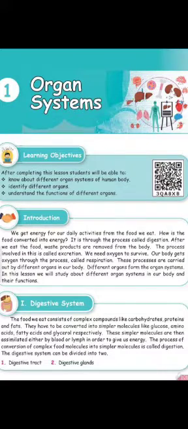After we eat the food, waste products are removed from the body. After we finish eating, what will happen? The waste food will be removed. Waste products will be removed, and the process involved in this is called excretion.